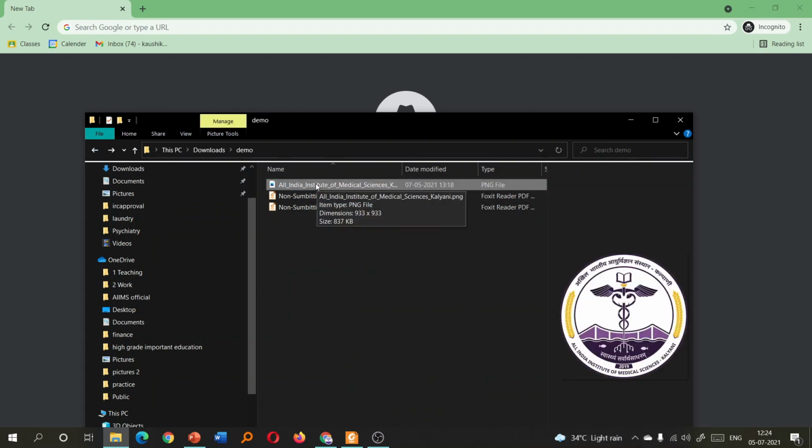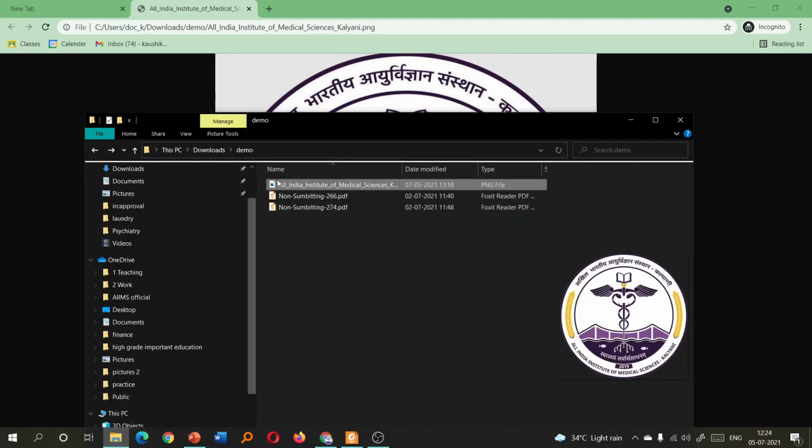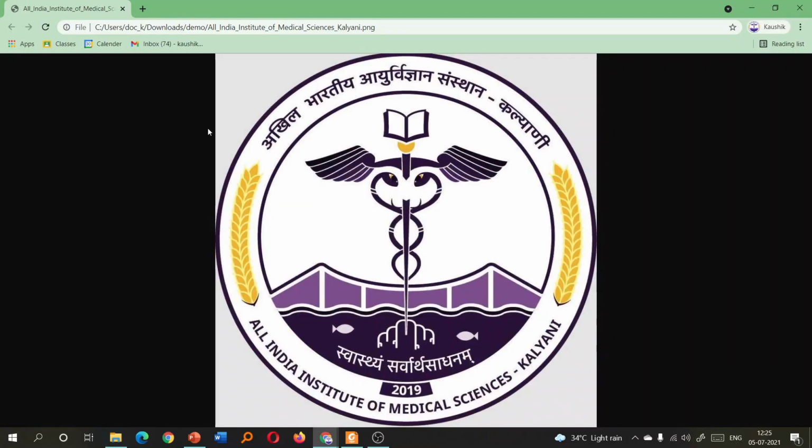take your picture, suppose this picture you want to convert into PDF. What you can do, you can just drag it to the Chrome browser. Alternatively, you can right click, go to open with, and click Google Chrome. So any browser, it is not only Google Chrome, but Google Chrome is preferable. So you can open this image in Google Chrome.